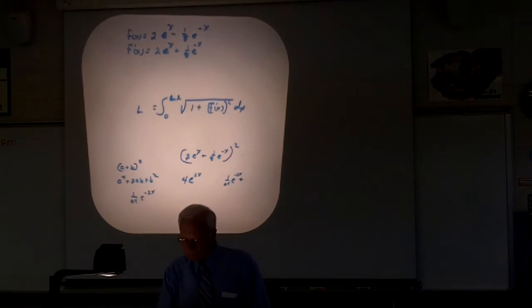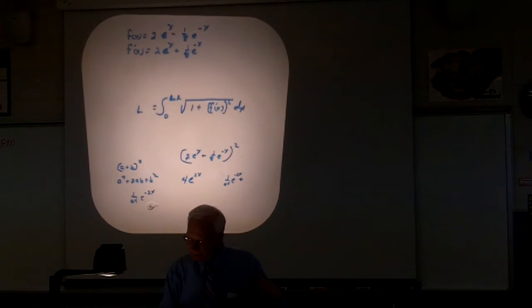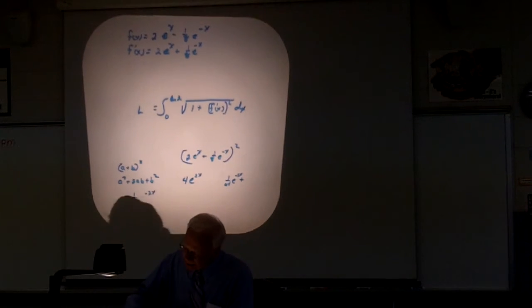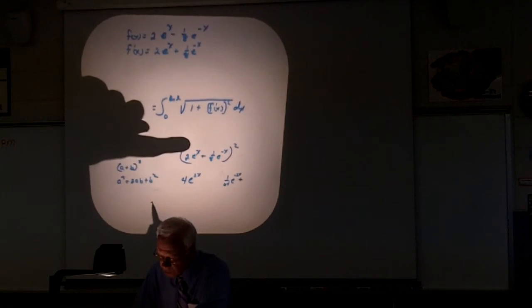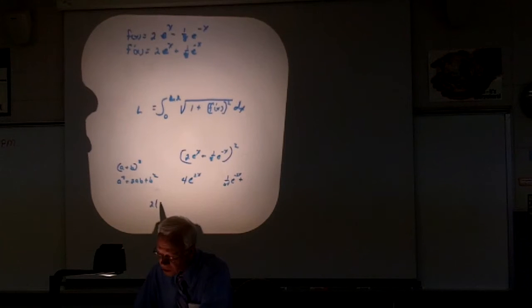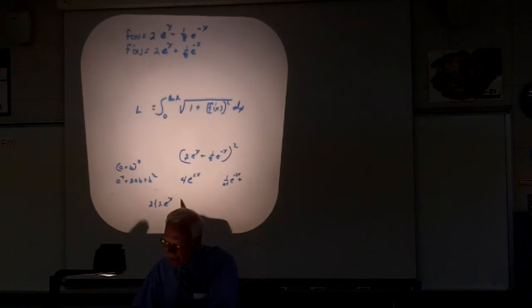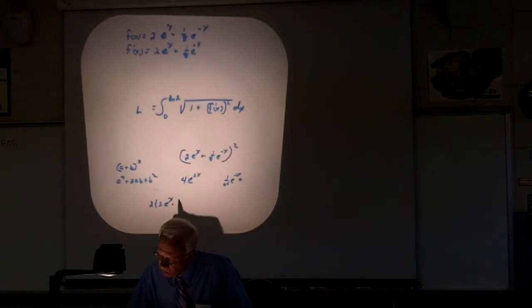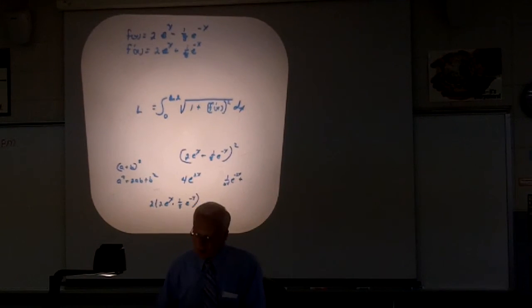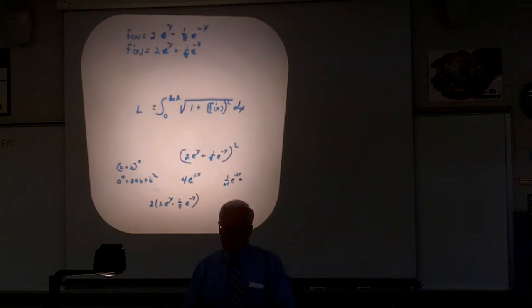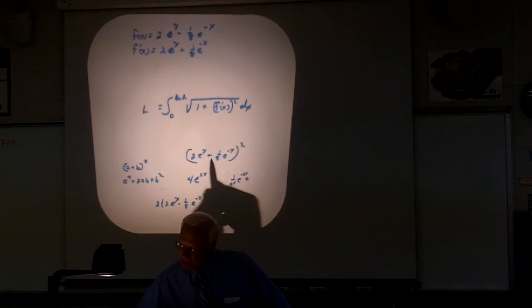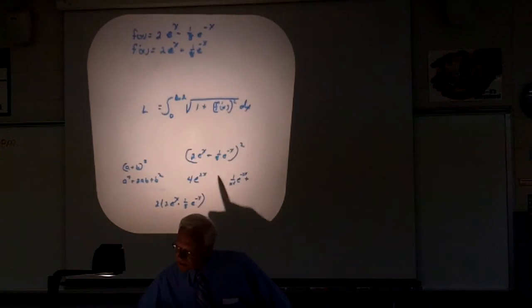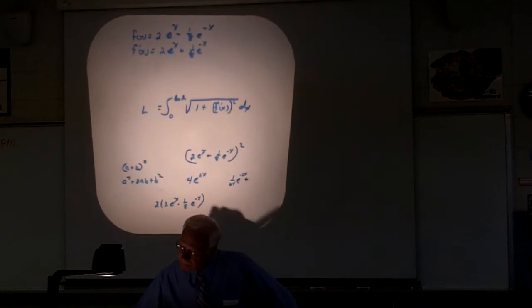Now let's go for the middle term. That's going to take us just a minute. The middle term is going to be 2 times the first term, which is 2e to the x, times 1/8 e to the negative x. What does that turn out to be? Very nice, very easy.